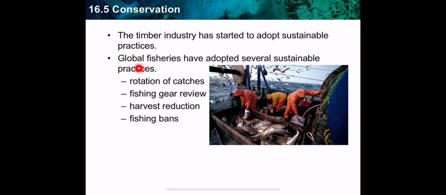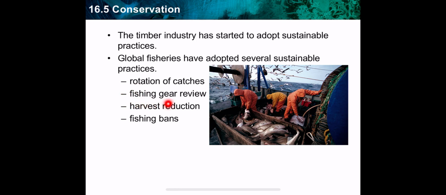Also, another industry, fishing. Global fisheries have adopted several sustainable practices. There are many sustainable practices for fisheries to make fishing wise. How? Number one, by rotation of catches. How does rotation of catches work? They should set seasons for catching each species according to their nursery seasons and their mating seasons.